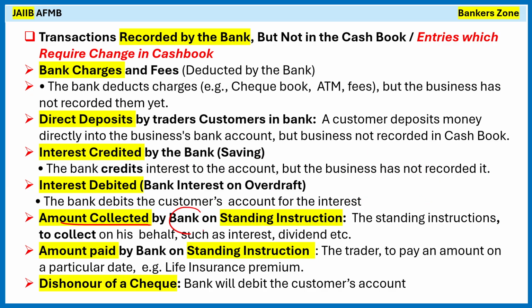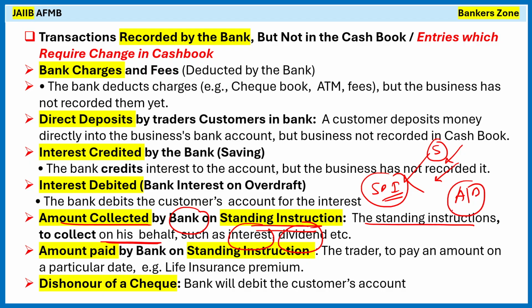Amount collected by the bank on standing instruction. For example, a standing instruction to collect on his behalf, like interest or dividend. For example, I am the businessman. I have an account in SBI and I have authorized them to collect whatever dividend I am getting on the shares I am holding: you please deposit it in my SBI account. So my accountant or my business is not aware about it, right? Once it is credited into the bank, I am not aware because I am completely separate from the bank. So the cash book entry is not made. That's why there is a difference.